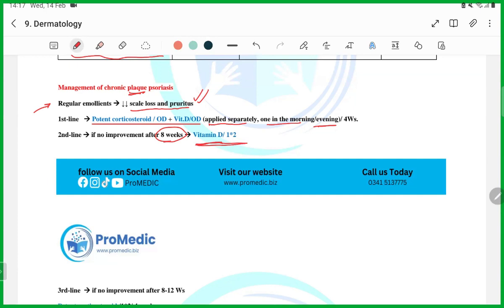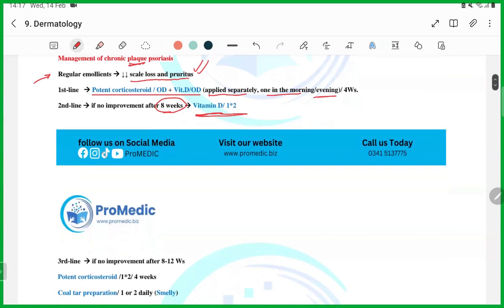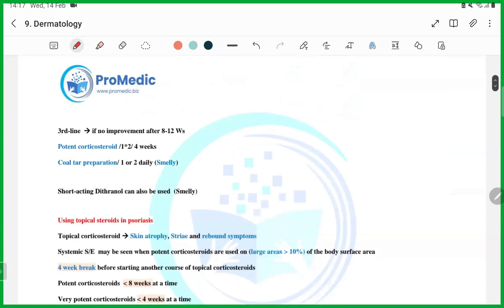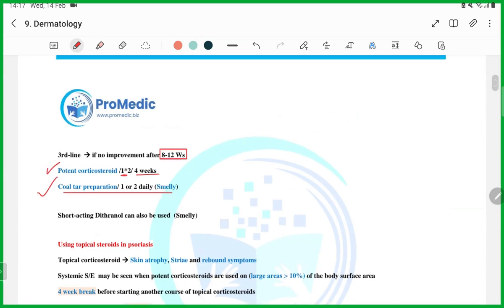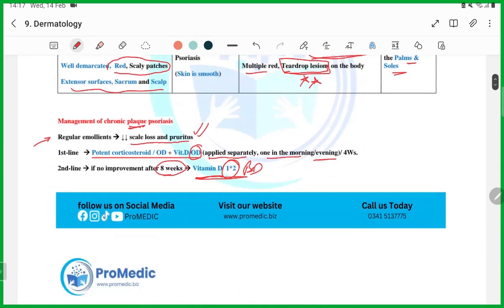Skip steroids and start vitamin D 2 times. Remember, here it is OD, here it is BD. Third, if no improvement after 8 to 12 weeks, you have to start the potent steroids 2 times for 4 weeks, or coal tar preparation 1 or 2 daily. This is the line of management for the patient of psoriasis.